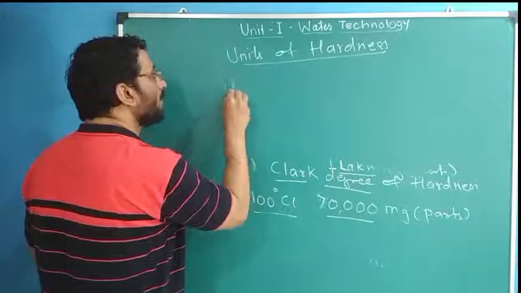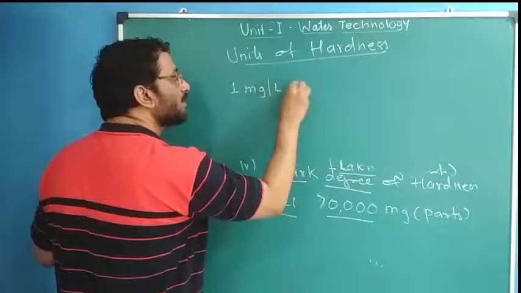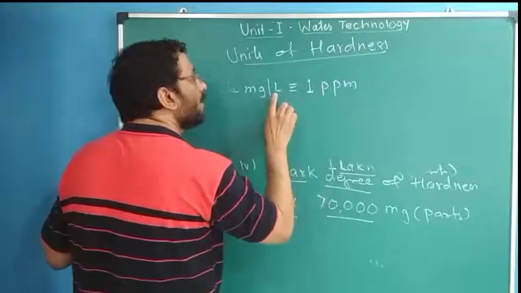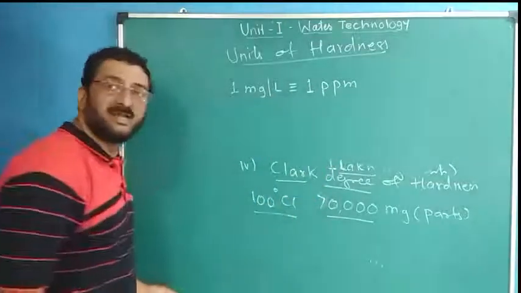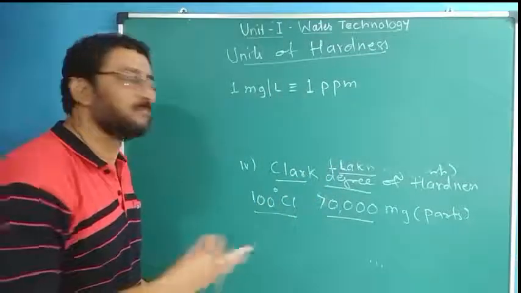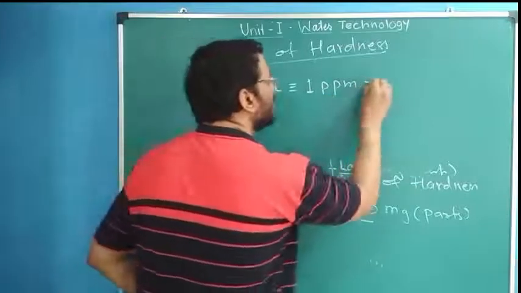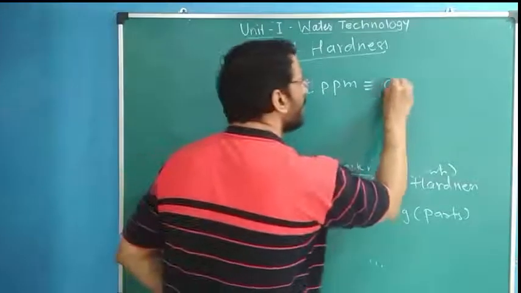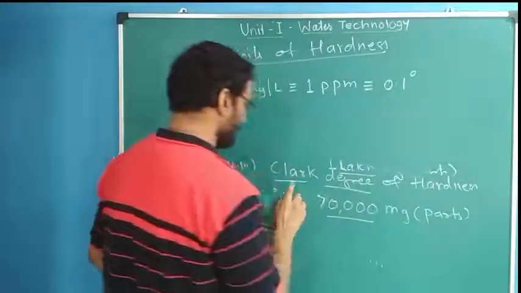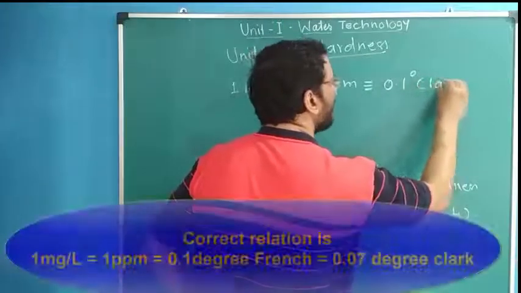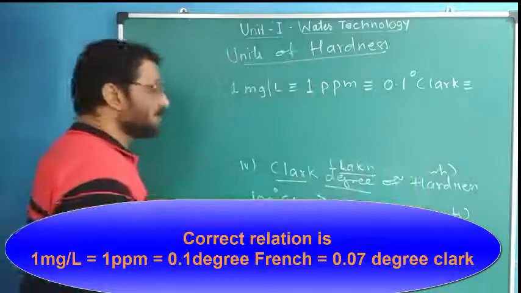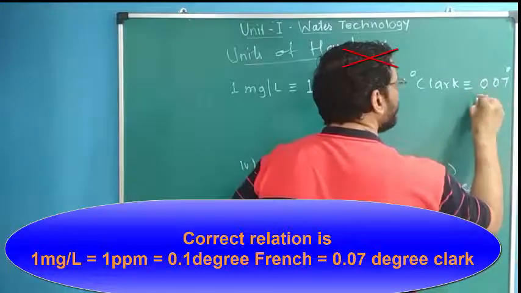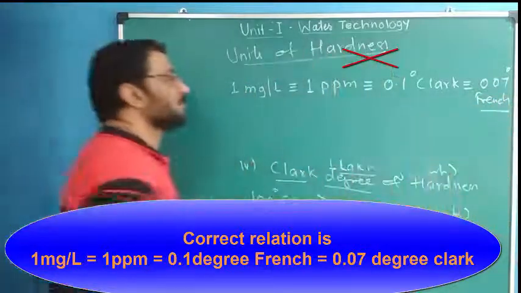We have already seen 1 milligram per liter is nothing but 1 ppm, because approximately 1 liter water has 1 million milligrams. Relating this with Clark: here 1 million, here 1 lakh, so it will be 0.1 degree Clark, and this is approximately equal to 0.07 degree French. This is the relation of the 4 units.